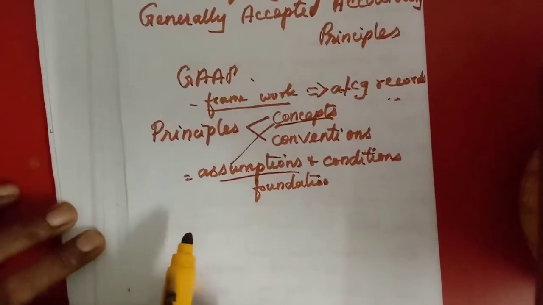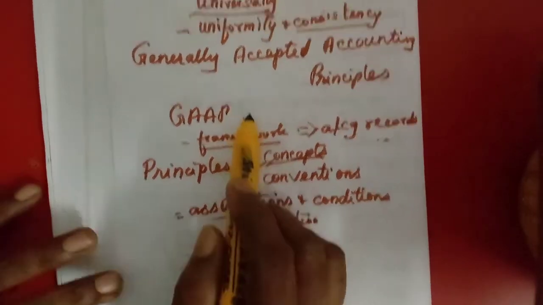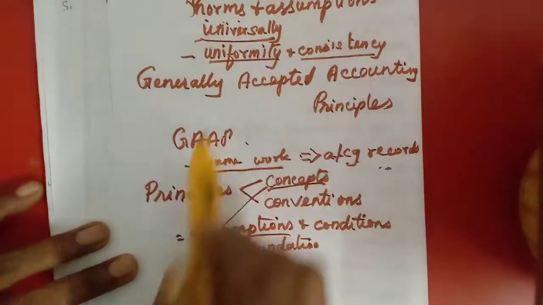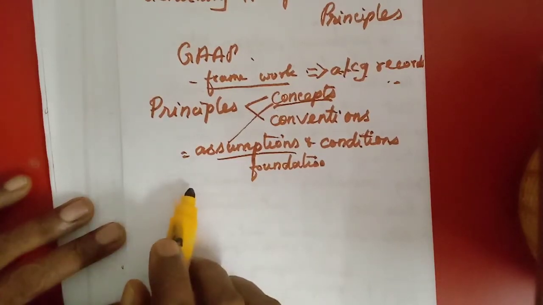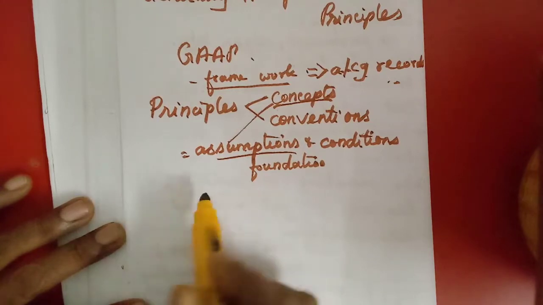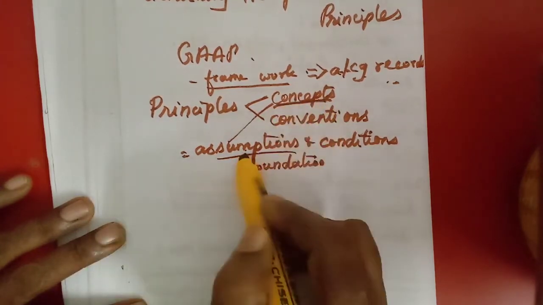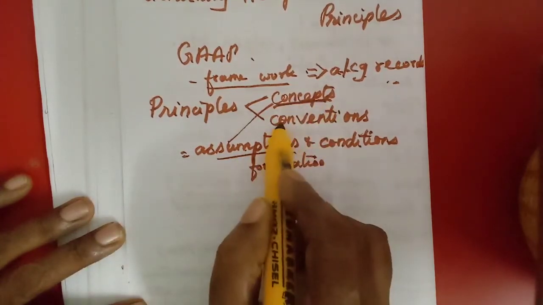That's why they give the uniformity and consistency for the books of accounts, for the records and the reports. Then now we have studied the concept. They are the assumptions and conditions.